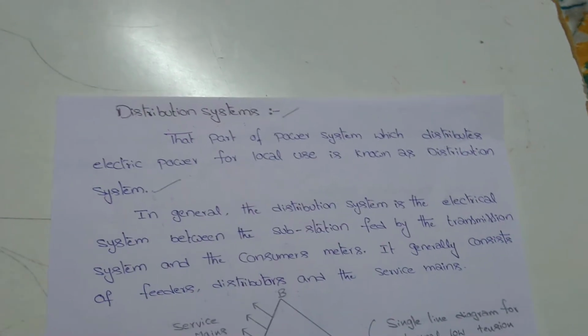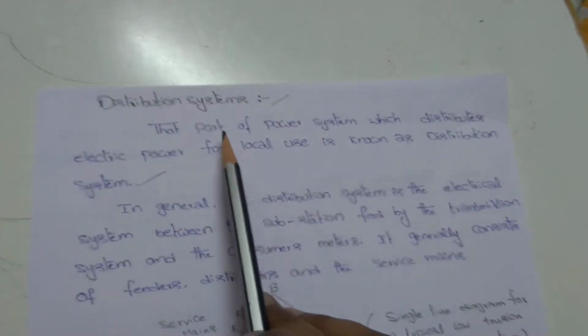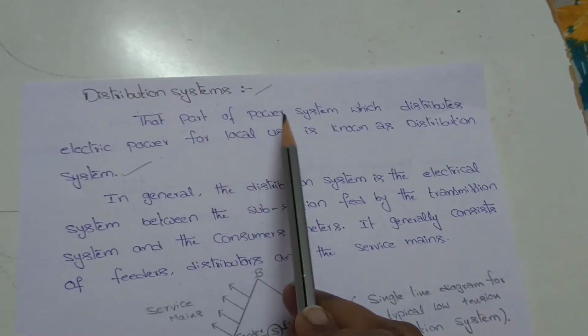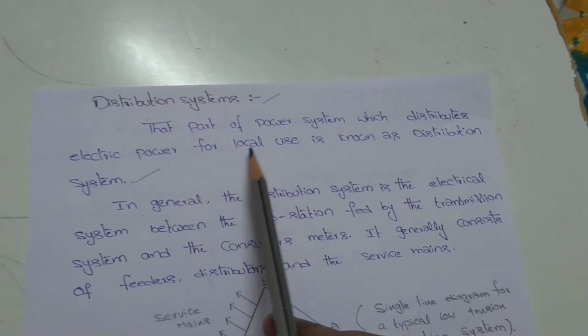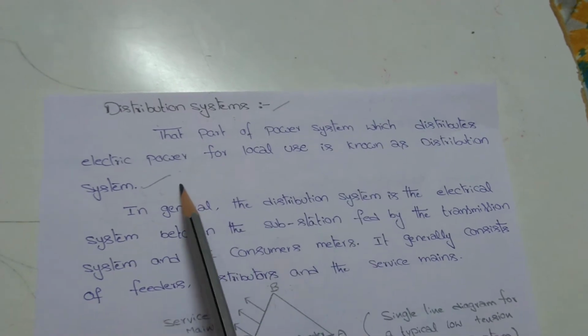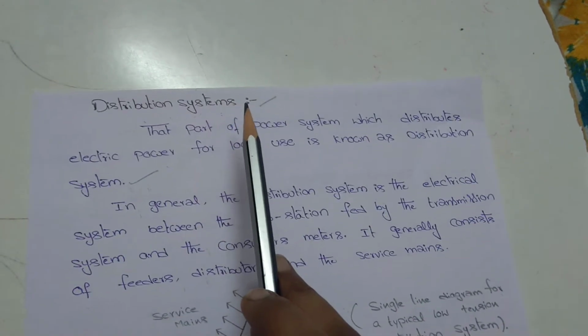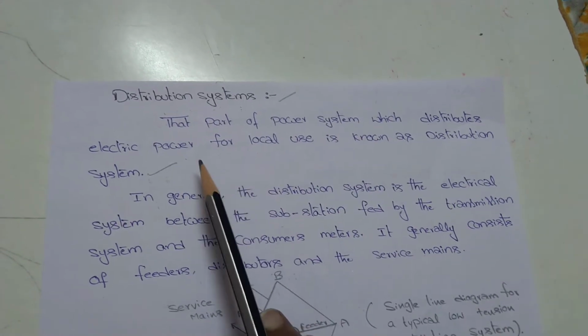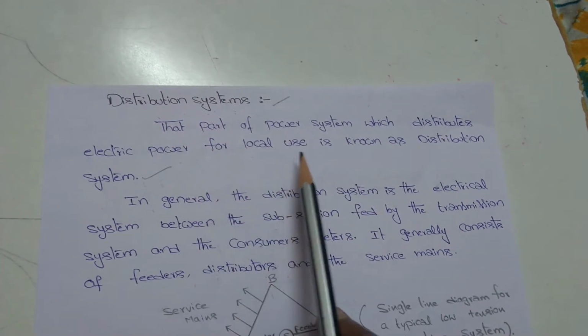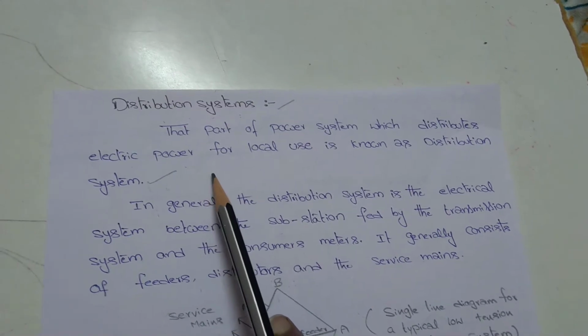First, what is the distribution system? The part of the power system which distributes electrical power for local use is known as the distribution system.